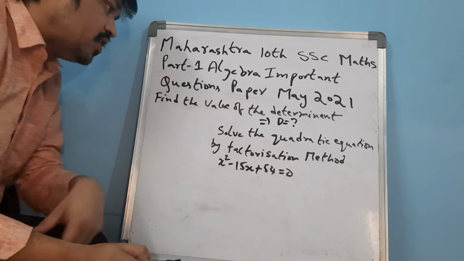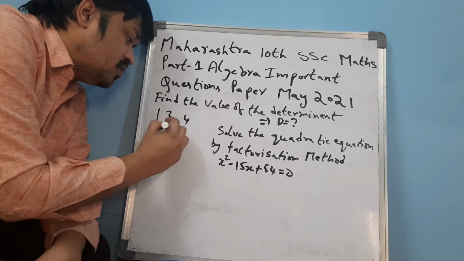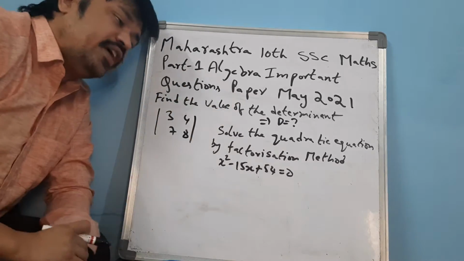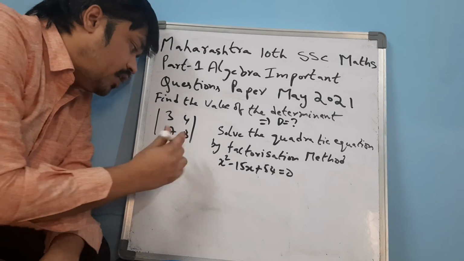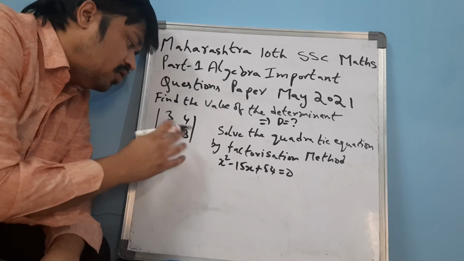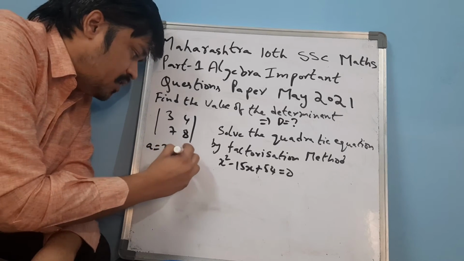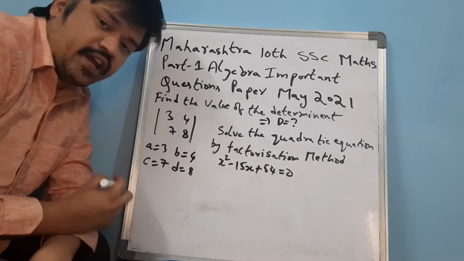Now in this, find the value of the determinant 3, 4, 7, 8. So this is the question. You have to find the value of the determinant D. Let us consider this as A is equal to 3, B is equal to 4, C is equal to 7, D is equal to 8.